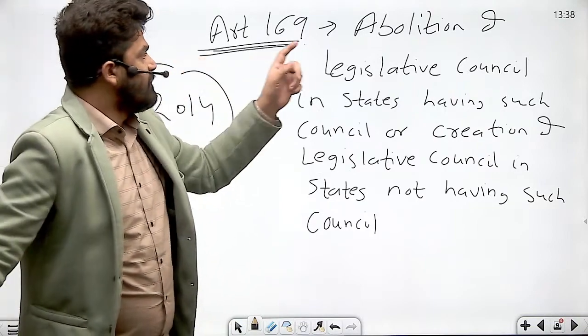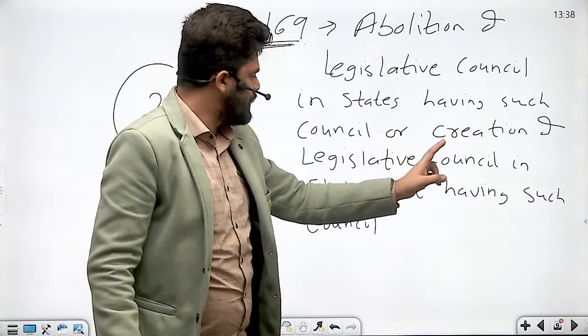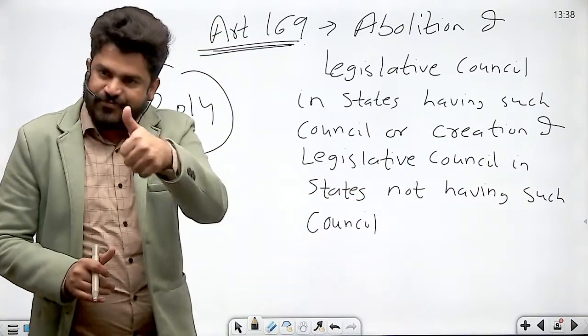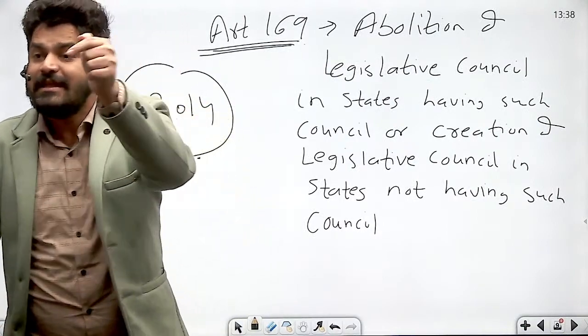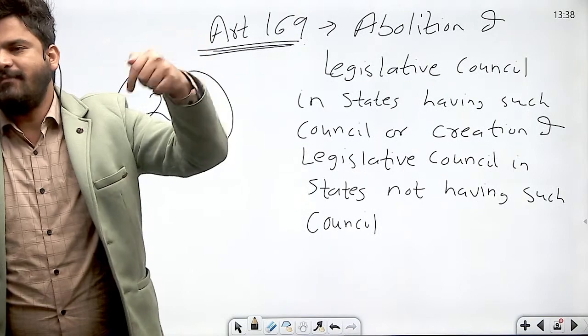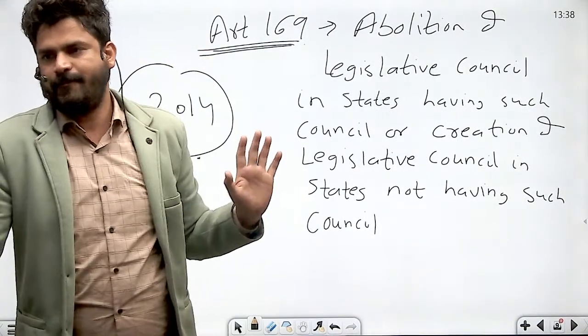So abolition of the legislative council in states having such a council, or creation of a legislative council in states not having one, requires first a special majority in the legislative assembly, and then the Parliament may create or abolish the legislative council only by simple majority.